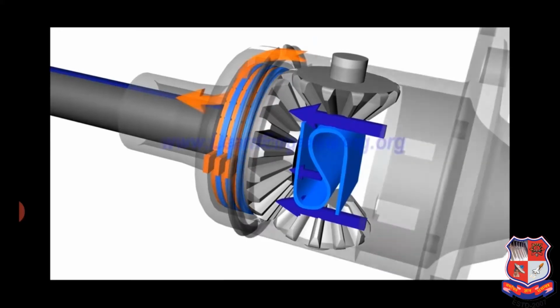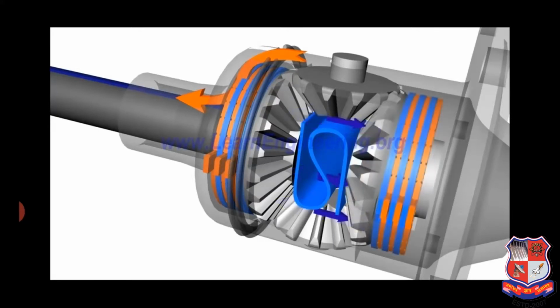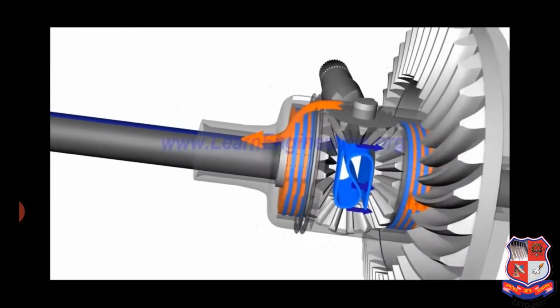So power from the differential casing will flow directly to the high traction axle via the clutch pack assembly. On the other hand, the clutch pack on the low traction wheel side is not engaged yet, so power flow will be limited to that side. So the vehicle will be able to overcome the traction difference problem.